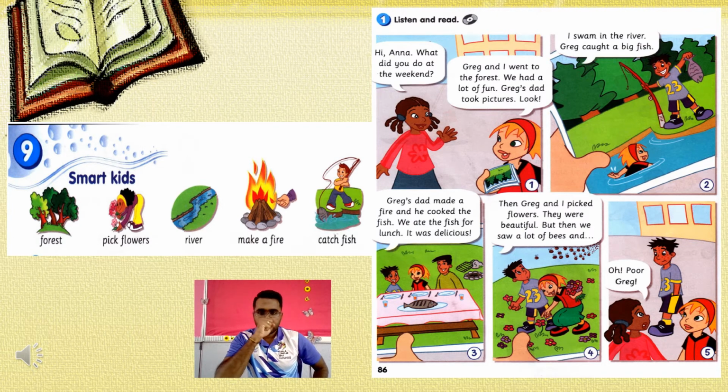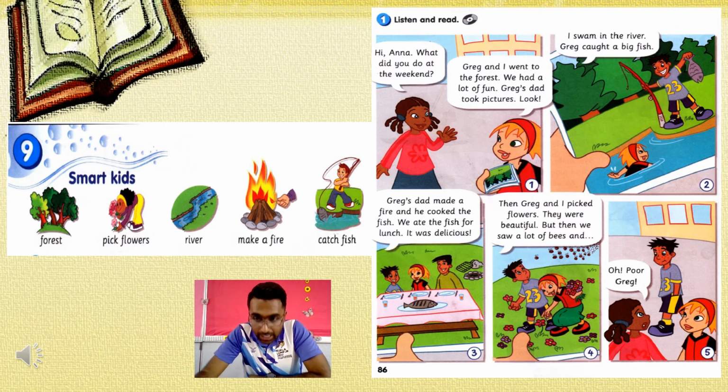Greg's dad made a fire and he cooked the fish. We ate the fish for lunch. It was delicious. Then Greg and I picked flowers. They were beautiful. But then we saw a lot of bees and... Oh, poor Greg!